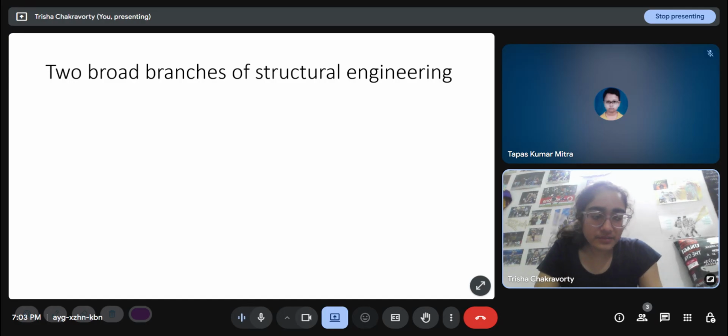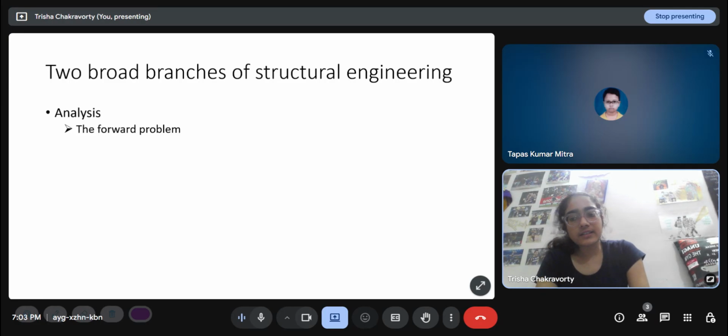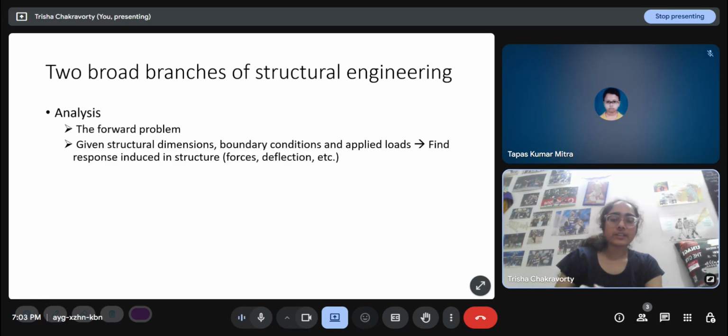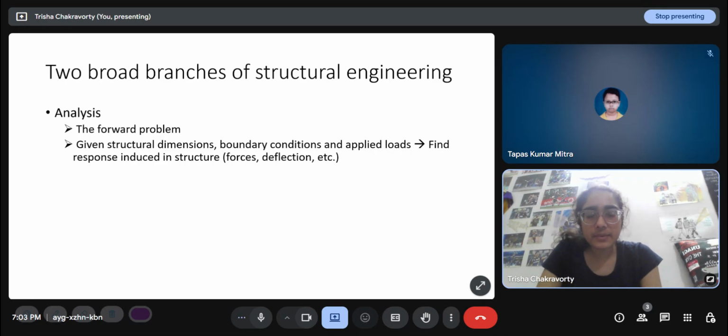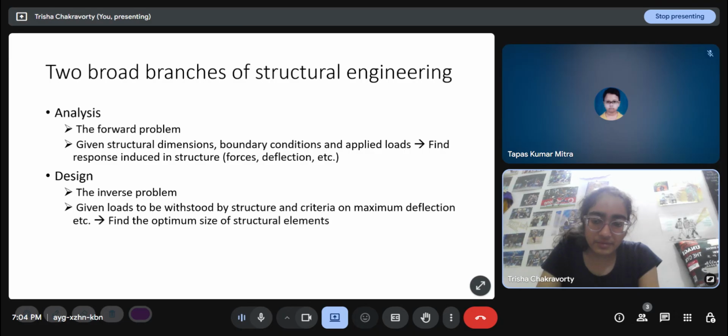There are two broad branches of structural engineering, analysis and design, and they go hand in hand. Analysis is the forward problem where we are given the structural dimensions, the boundary conditions, the materials and the applied loads, and we have to find the response induced in the structure, which is of two types: force type and displacement type. Force type includes stresses, and displacement type includes strains or deflection. And design is an inverse problem where we are given the loads to be withstood by the structure and some criteria on maximum deflection, etc.